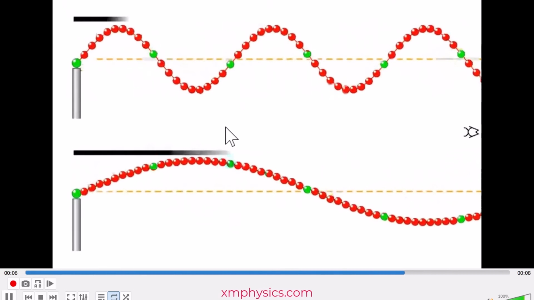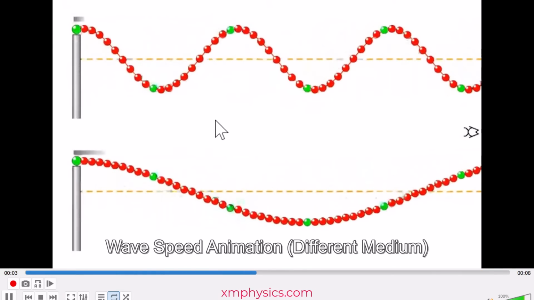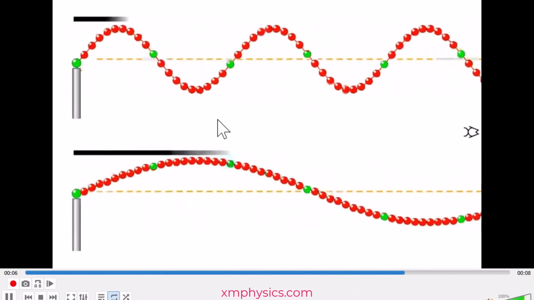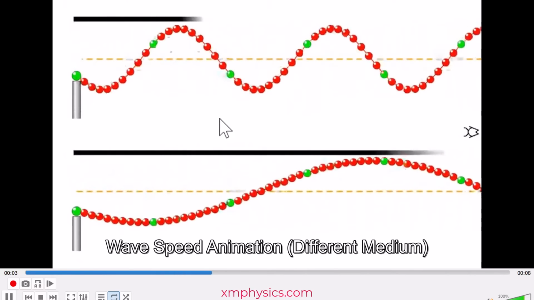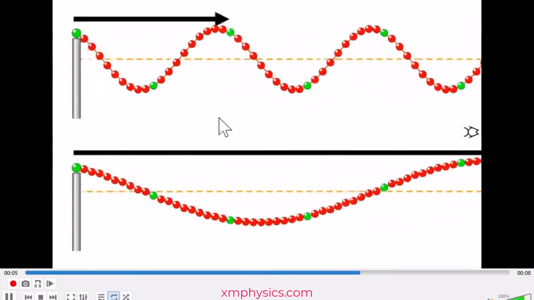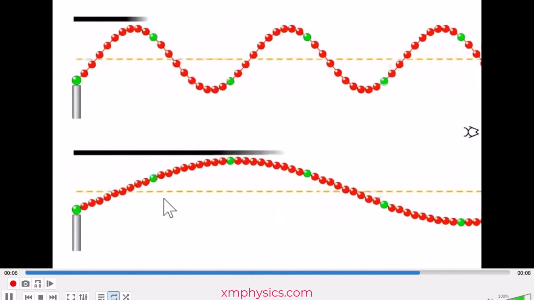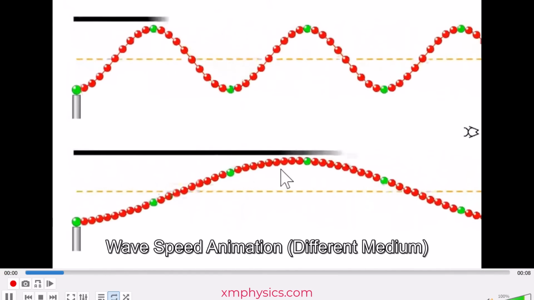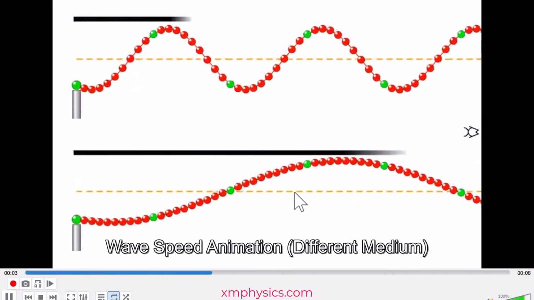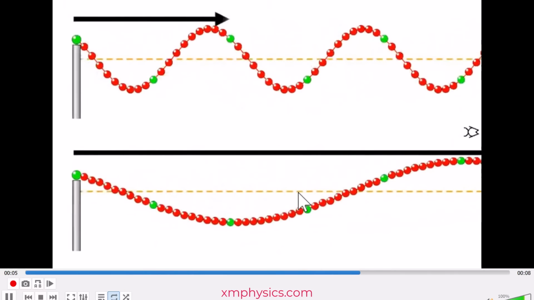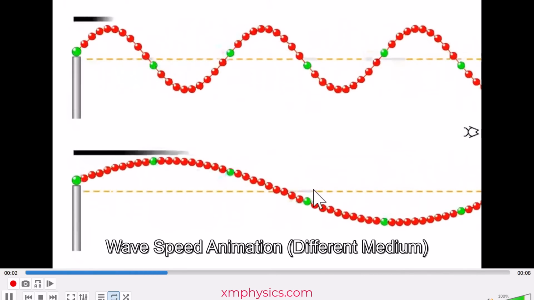Then some of you may ask, so what kind of medium will result in a fast wave speed? It's actually similar to the natural frequency of a simple harmonic motion. The stiffer the material, the lighter the inertia, then the faster the wave speed. So these two waves have the same frequency, but they have a different wave speed. This one has a faster wave speed because it has a longer wavelength. So this could be a wave traveling on a very tight, stiff metal wire. So the wave travels very fast and has a long wavelength.